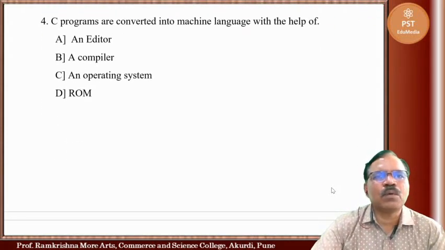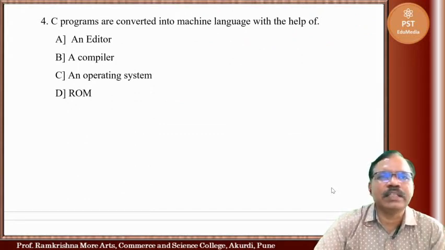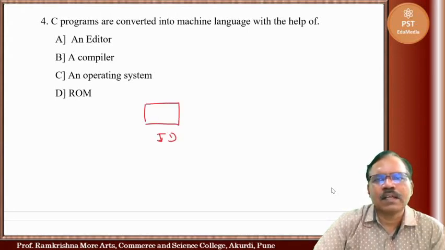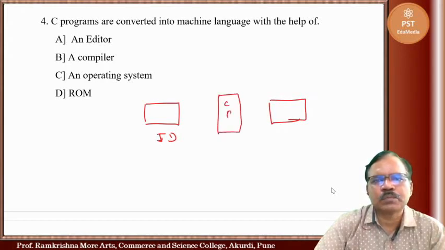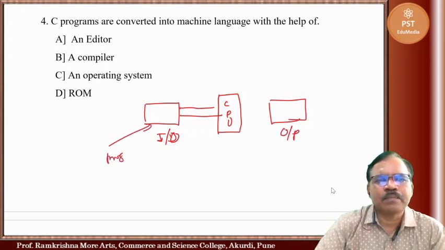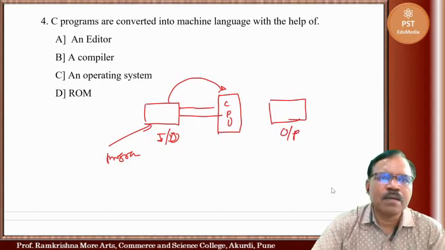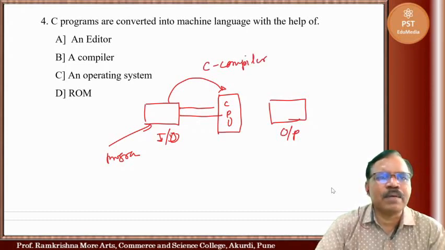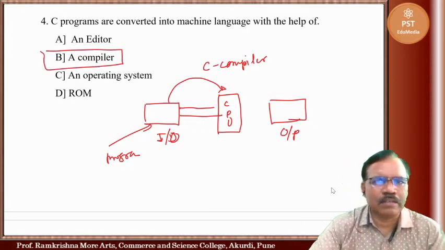Now C programs are converted into machine language with the help of. So here we know this is input device, then we have output device. Here you will have CPU. So here input, output. So we write here program. That program is converted into machine level language program by C compiler. So the C compiler converts C program into machine level language program.